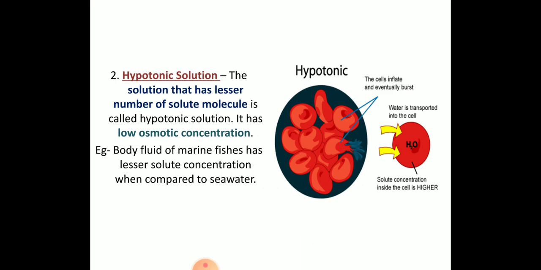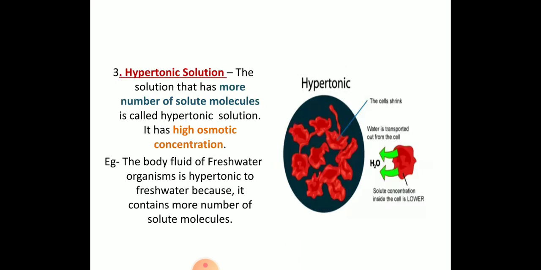As you can see in the picture, the cells which are kept in such a solution will swell and burst open. So that is how the hypotonic solution works. Example, the body fluid of marine fishes has lesser solute concentration when compared to the seawater. So this is how a hypotonic solution works.